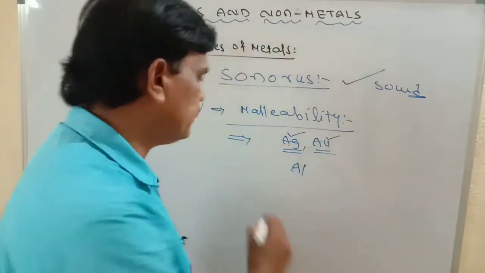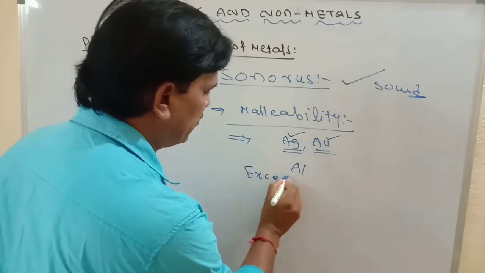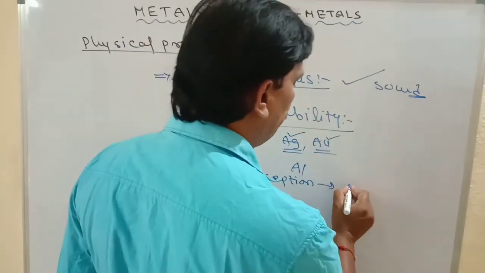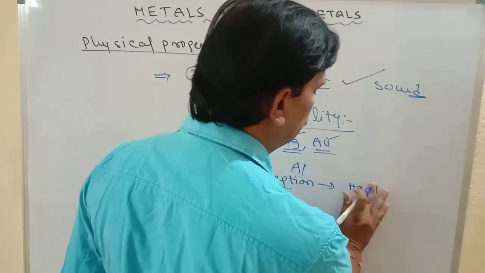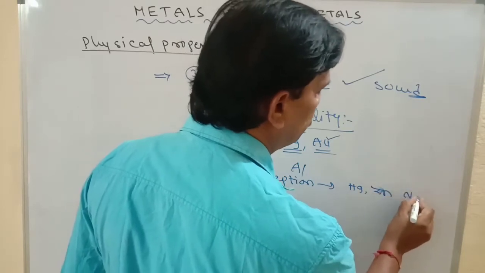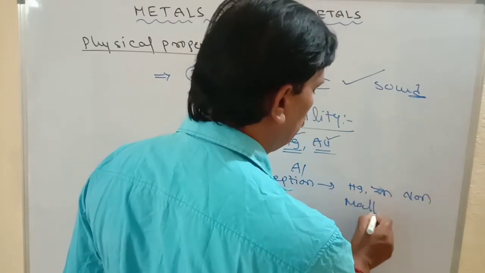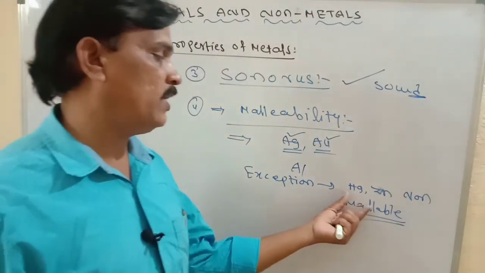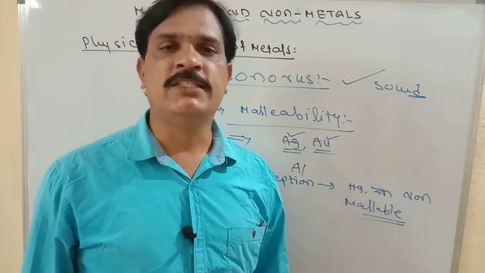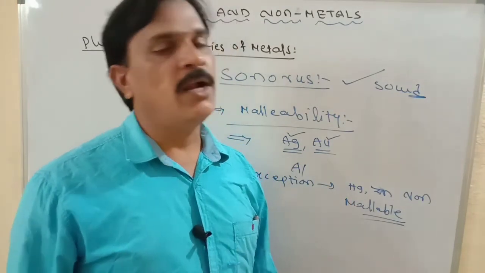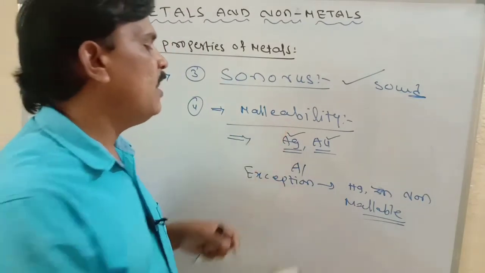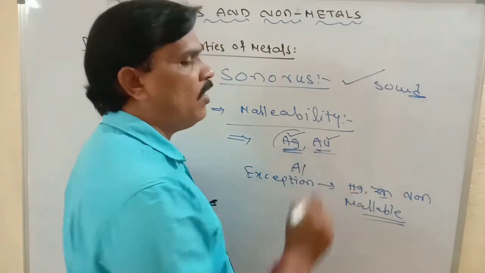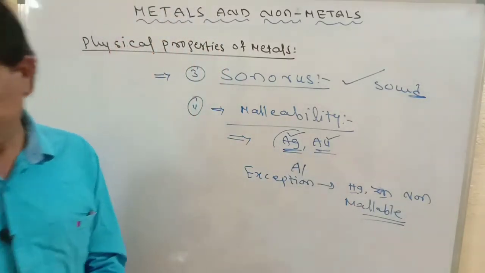There is an exception. So what is the exception in malleability? All metals are malleable except mercury, Hg, and zinc. Mercury and zinc are non-malleable metals. Remember this, it is important. Mercury and zinc are non-malleable, but remaining all metals are malleable, and silver and aurum have high malleability.